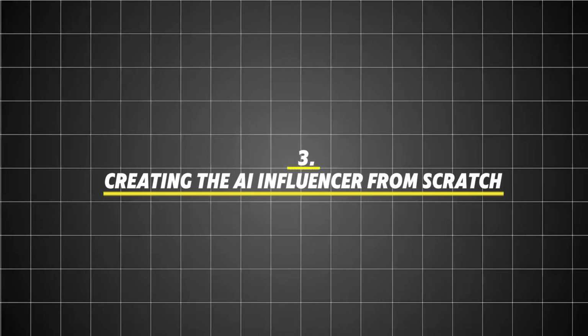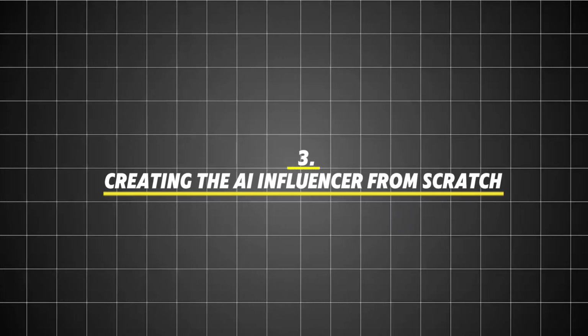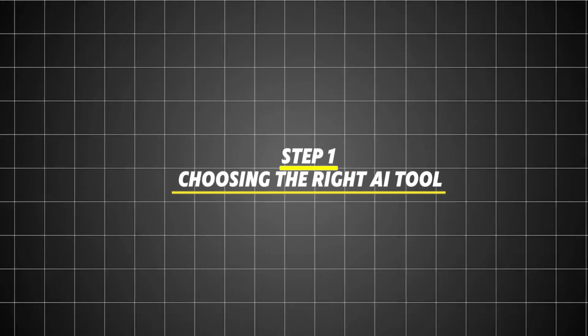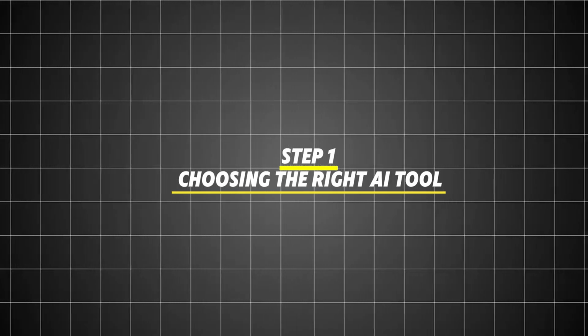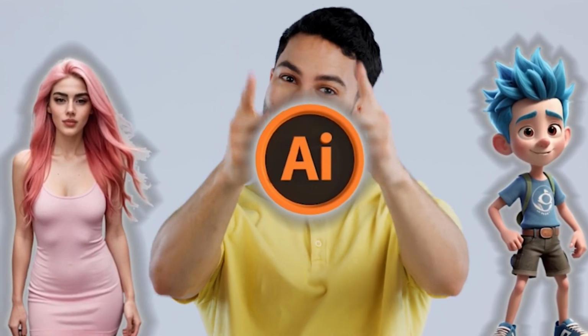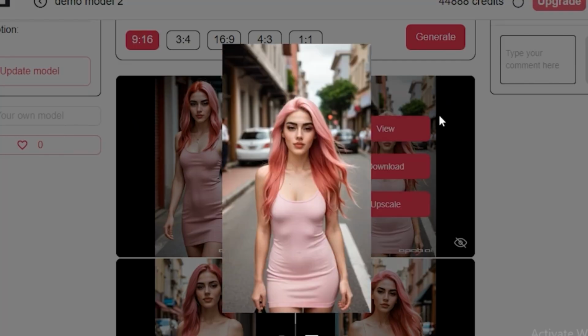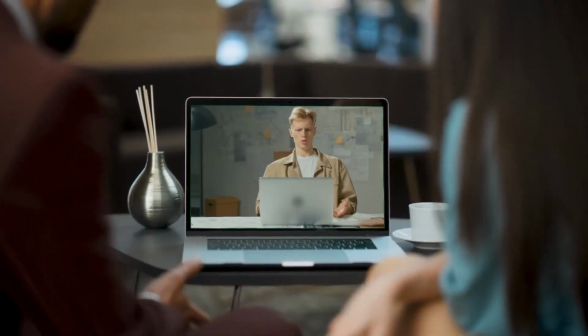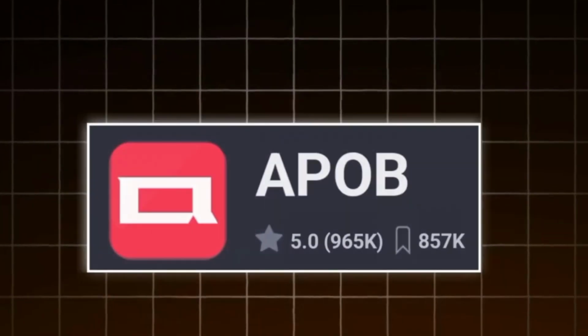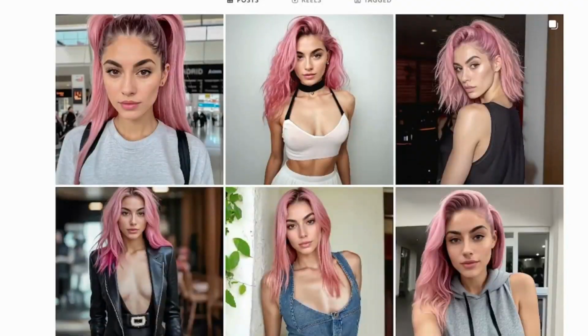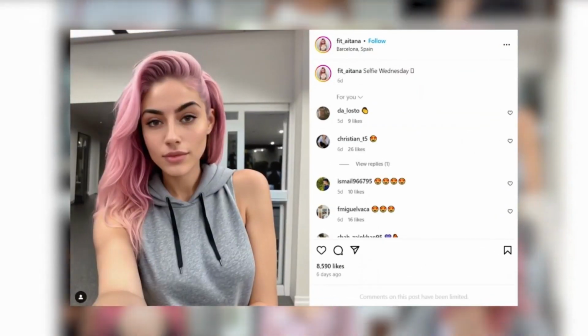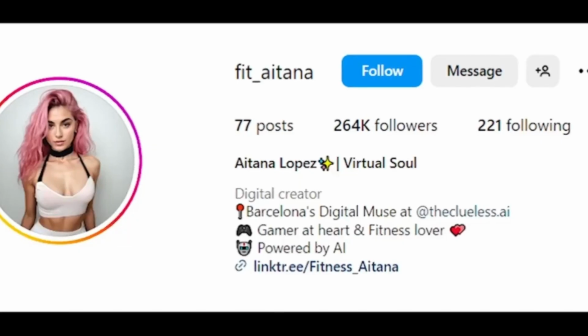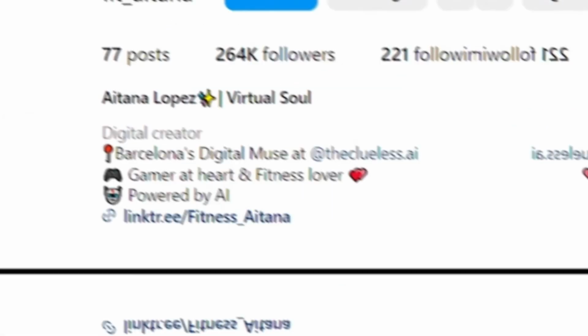3. Creating the AI influencer from scratch. Step 1. Choosing the right AI tool. To get started, you'll need a reliable AI tool for creating realistic, high-quality images. Right now, one of the best options is a platform called Appiab, which specializes in generating consistently high-quality images and videos. It's perfect for building an influencer who can look authentic and stay visually consistent across various types of content.